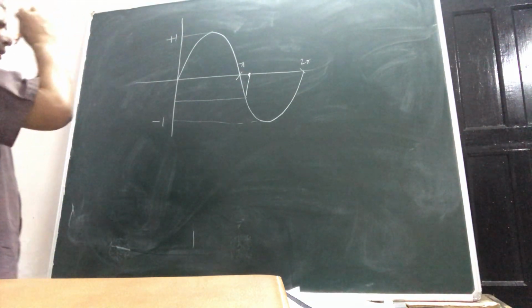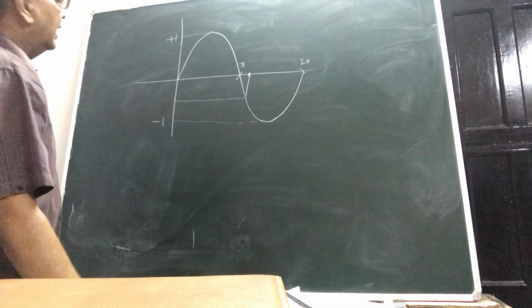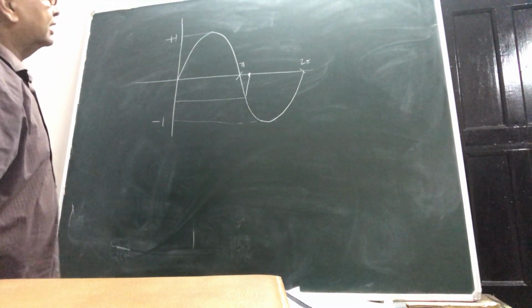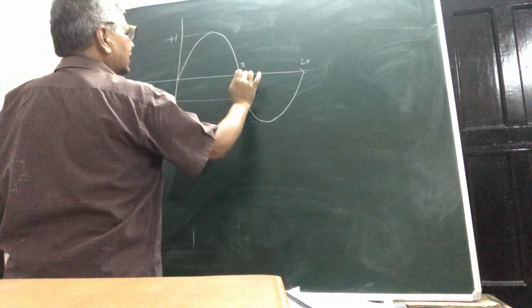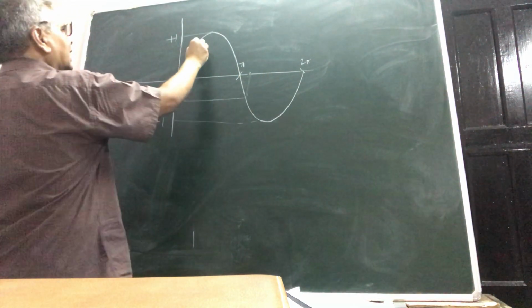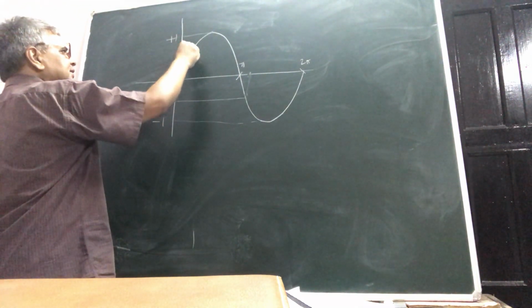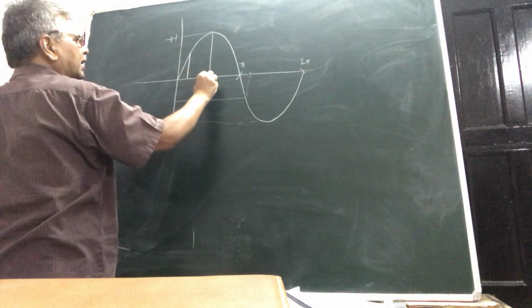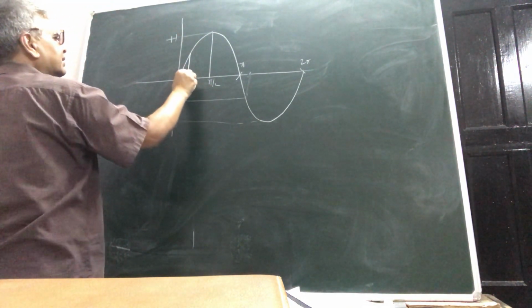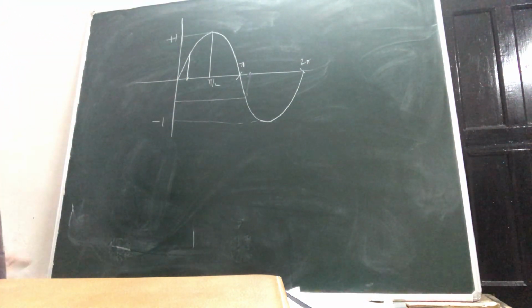Actually, instead of this, let me show it here. Suppose this is pi by 2, and this is something, say 40 degree or 50 degree, whatever.